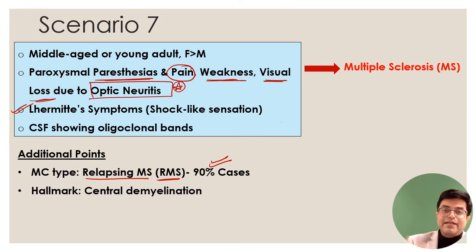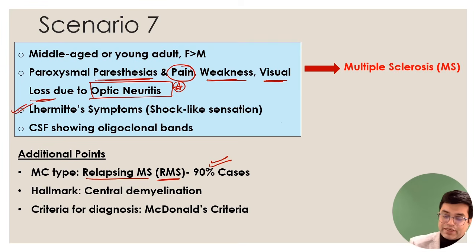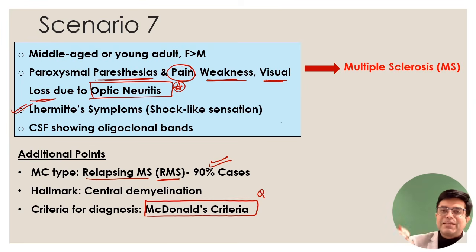Second thing, what is the hallmark? As I said, central demyelination is the hallmark in all of these patients. And how would you identify? When you do contrast MRI, you will find certain abnormalities to be present. The diagnostic criteria originally described for multiple sclerosis was called McDonald's criteria. Old MCQ, McDonald's criteria used for what? M for M, multiple sclerosis is the answer. Don't mark myasthenia gravis, that is different.